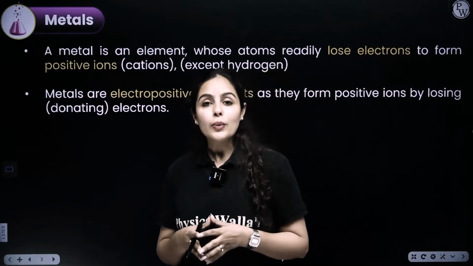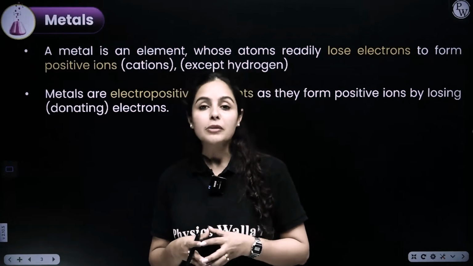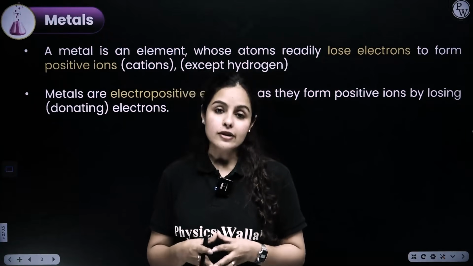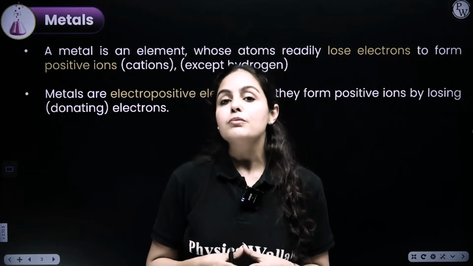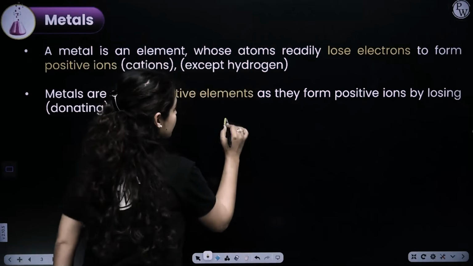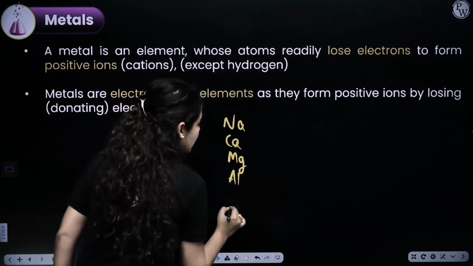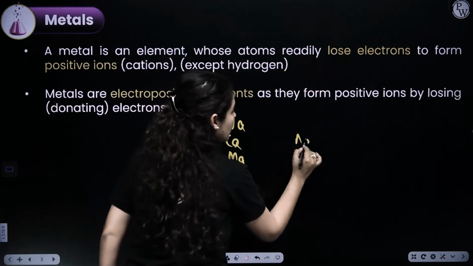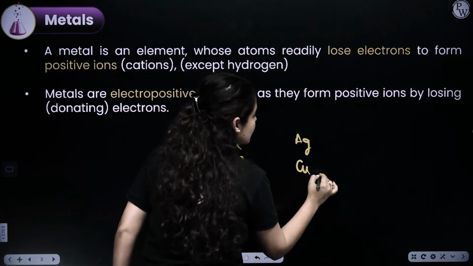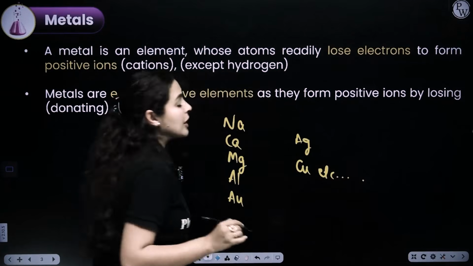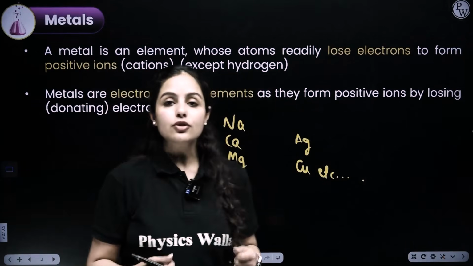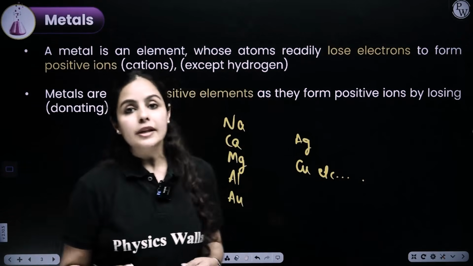So, most of you always ask me this question, ma'am, what is the meaning of electropositive or electronegative? As we talk about metals, metals like sodium, calcium, magnesium, aluminium, then we have gold, silver, copper, etc. All of these are metals, and metals have the ability to lose their valence electrons to attain stability.